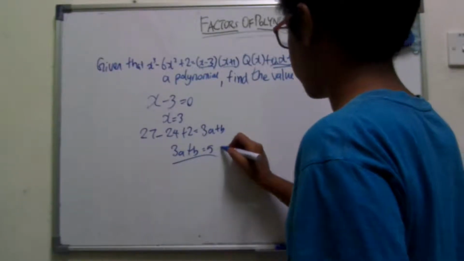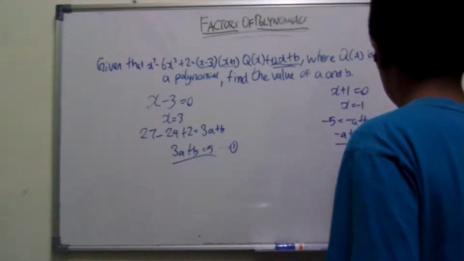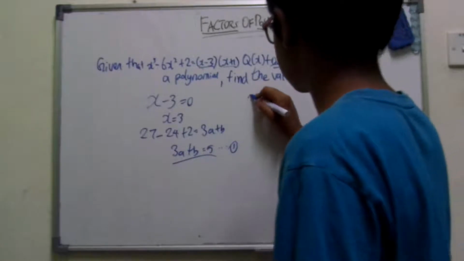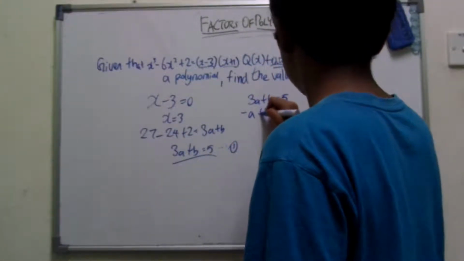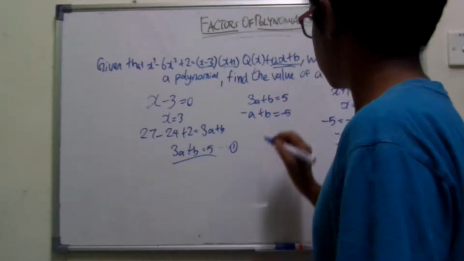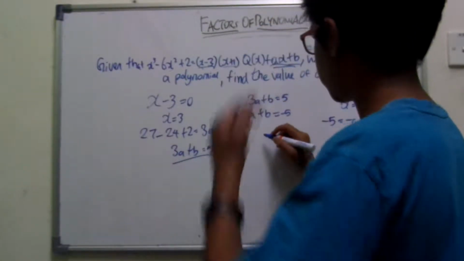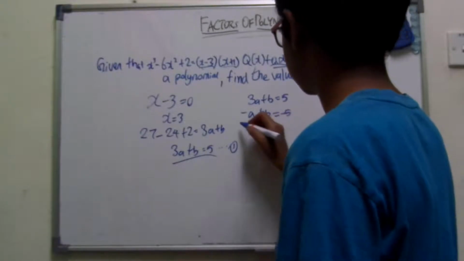So that's equation number 1, equation number 2. Let's do simultaneous equations to find out what it is. Let's try the subtraction method to subtract it.